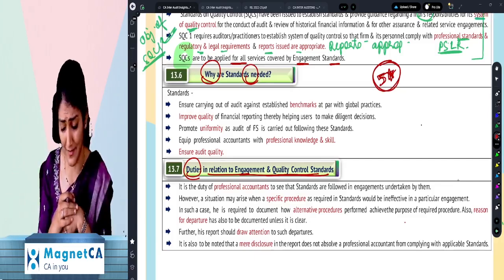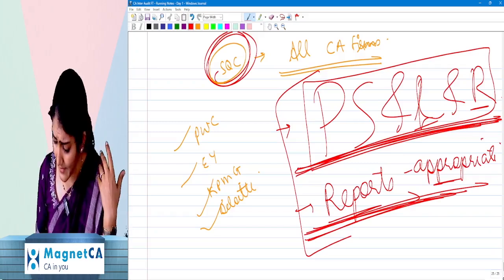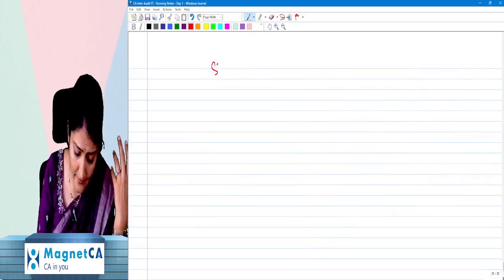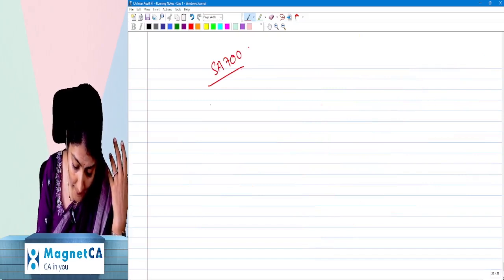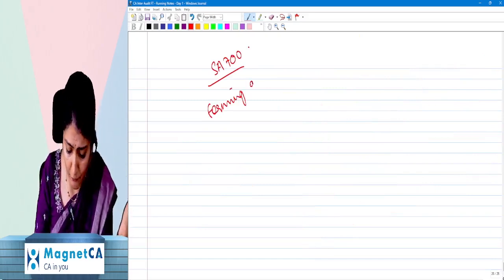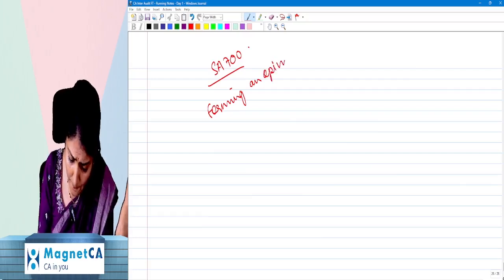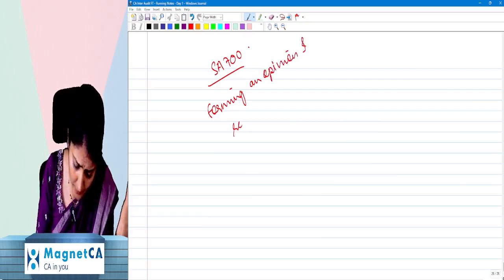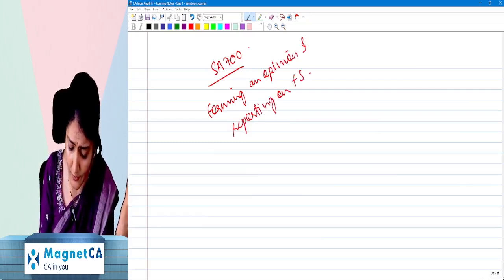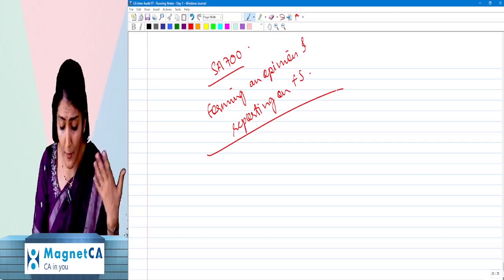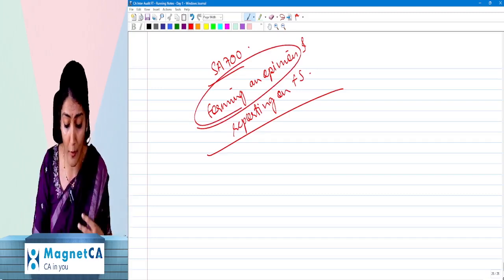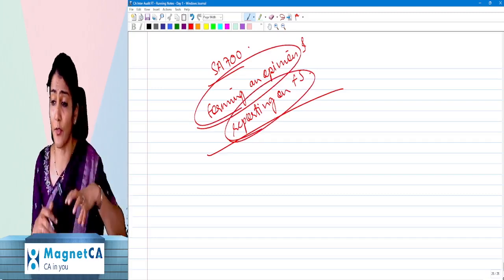Okay, why standards? There is an auditing standard, SA 700, Forming an Opinion and Reporting on Financial Statements. It talks about the contents of the audit report, and what are the points to be considered while forming an opinion, and then the contents of the report.